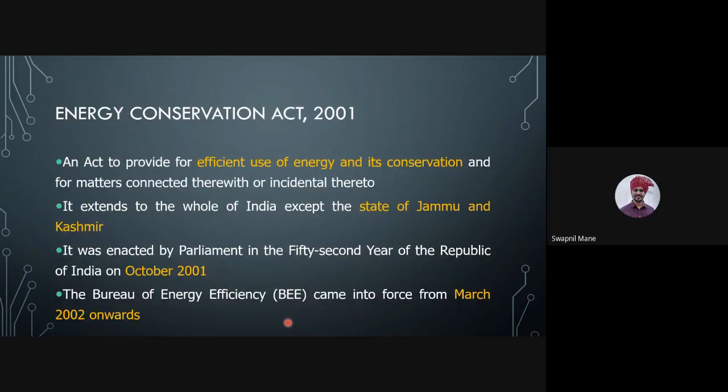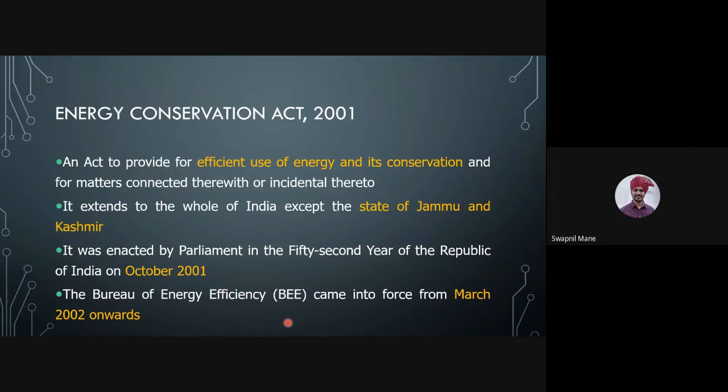And then came the Energy Conservation Act 2001, an act to provide for efficient use of energy and its conservation, and for matters connected therewith or incidental thereto. That means there was a jurisdiction, an appellate committee, rules and regulations, and efficient use of energy. Sector-wise transformation took place.